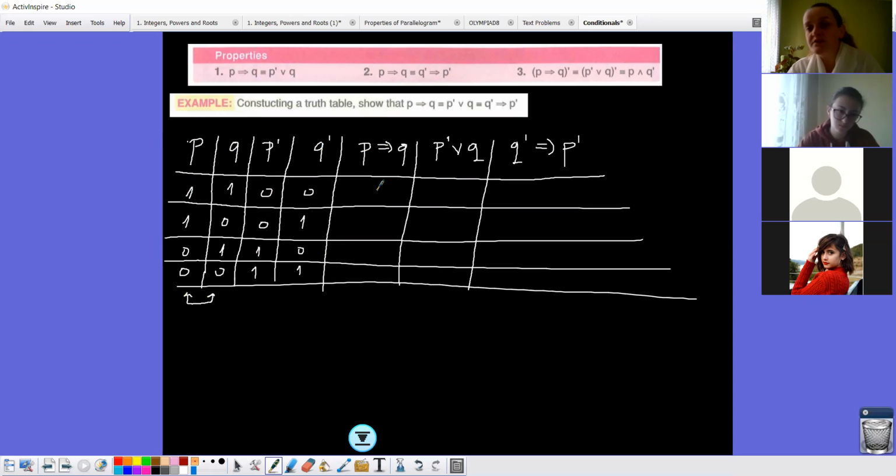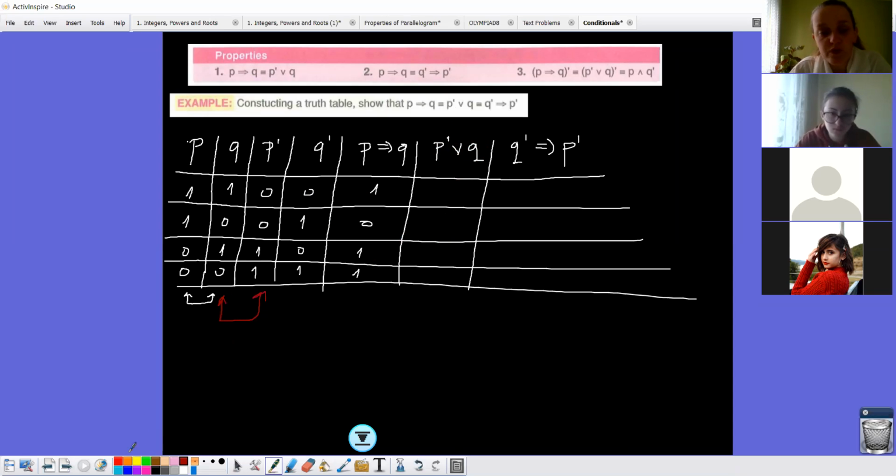Now we are looking at these first two. If P then Q, what we said, it is false only in the second case. The first one, true, the second one, 0. The other cases are all 1, yes? Here in the second one, we are looking at P prime or Q, sorry, I was saying and.